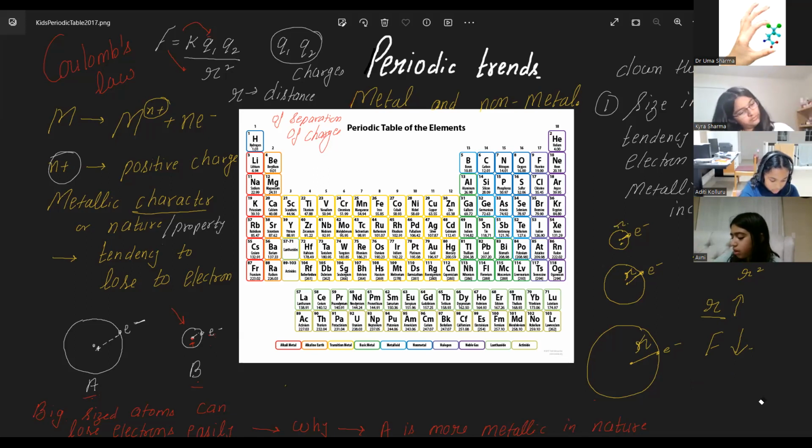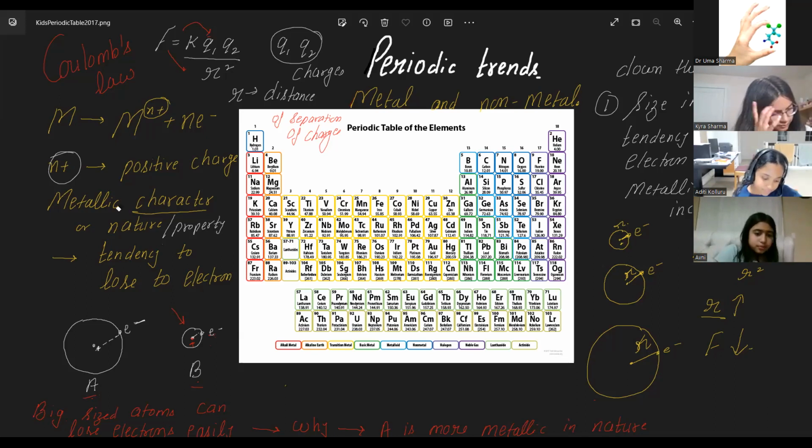Because R is inversely proportional to force of attraction in the formula, right? Wait, inverse means one increases, other decreases. Doesn't inversely proportional mean that? But it doesn't mean they're equal, right?